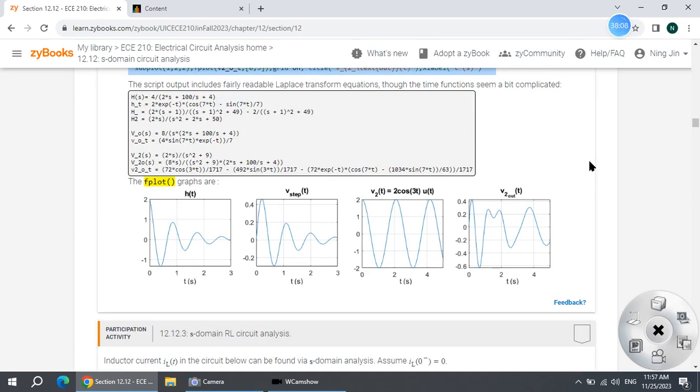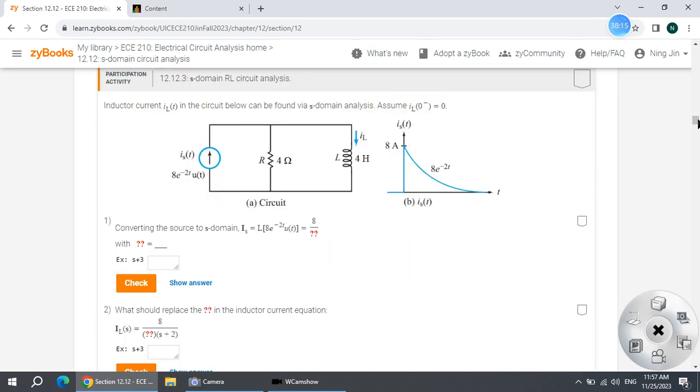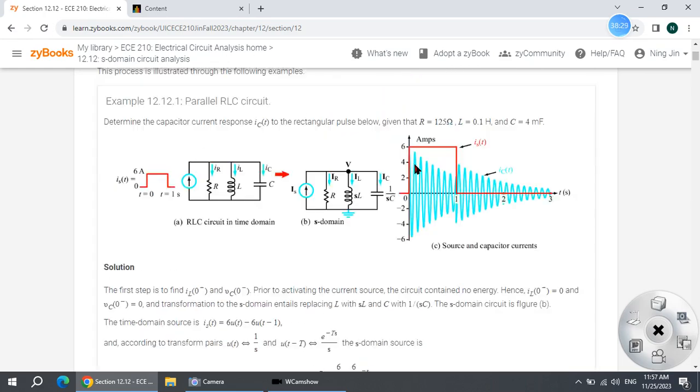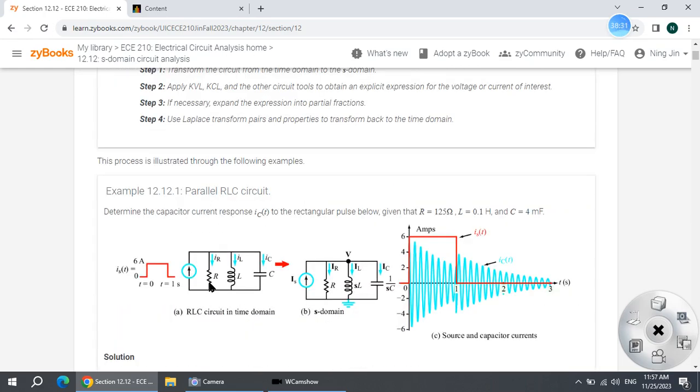In the class, I gave you the first example, right? I explained the example in the textbook, the first example. It is a little bit more complex. This example contains a resistor, an inductor, and a capacitor, all three of them connected in parallel.